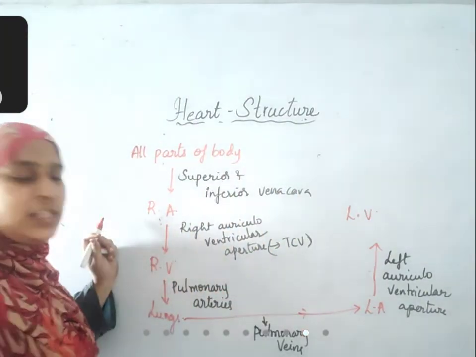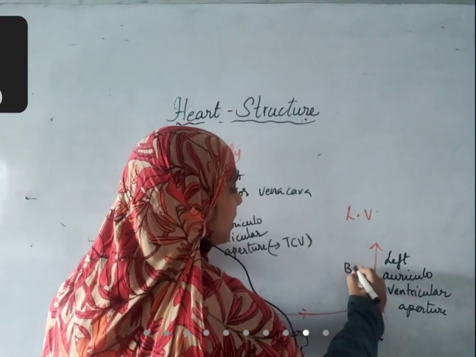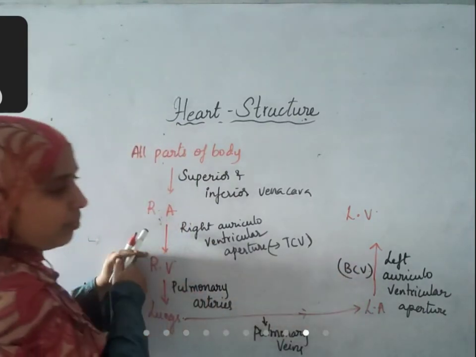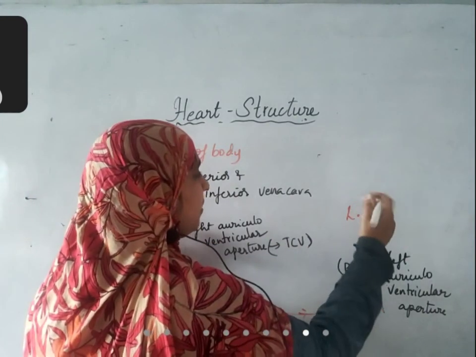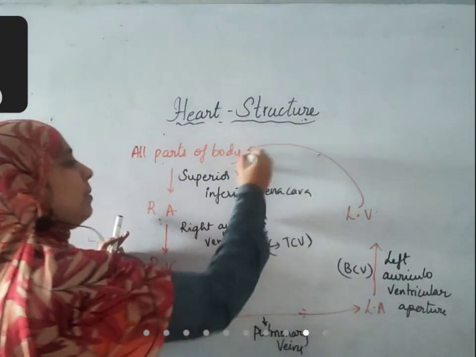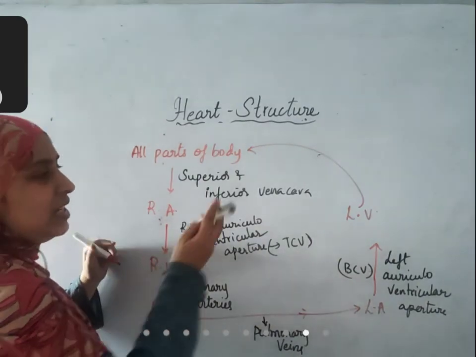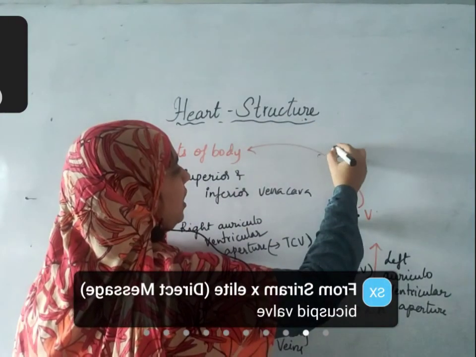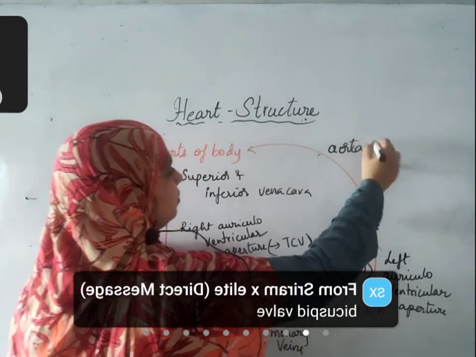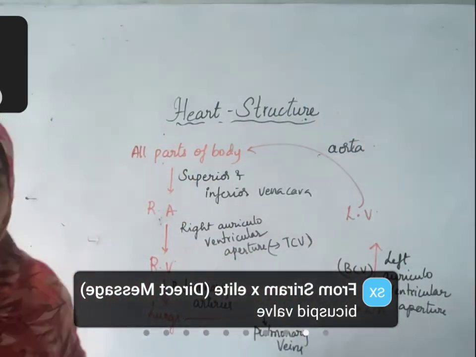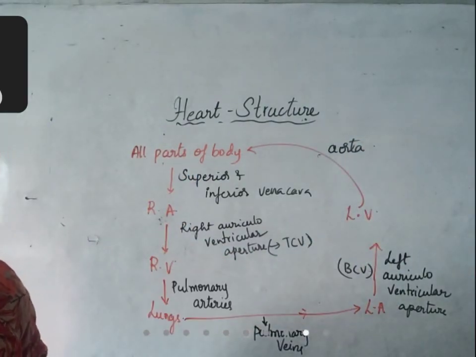What is the valve that is present here? Bicuspid valve. From the left ventricle, blood enters to all parts of the body. Who is carrying it? A blood vessel called aorta. Okay. This should be clear for you.